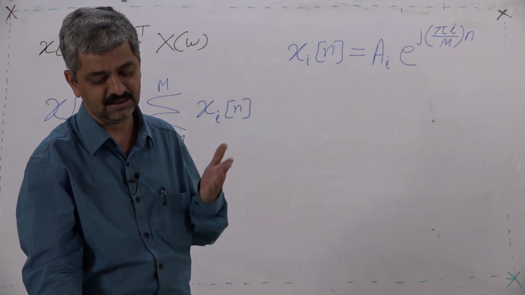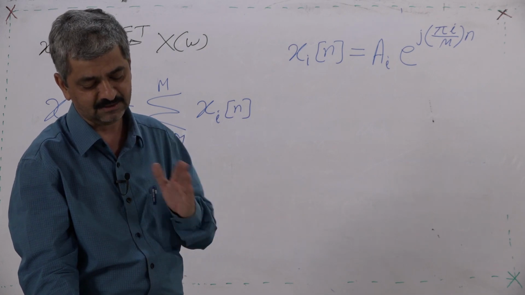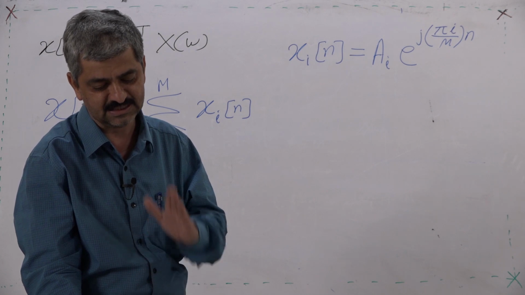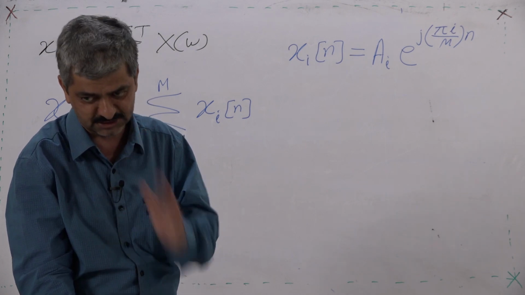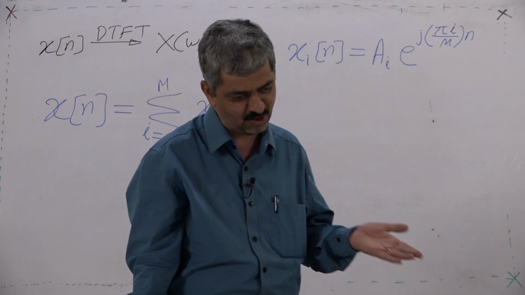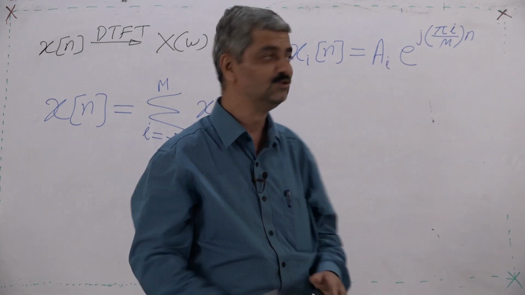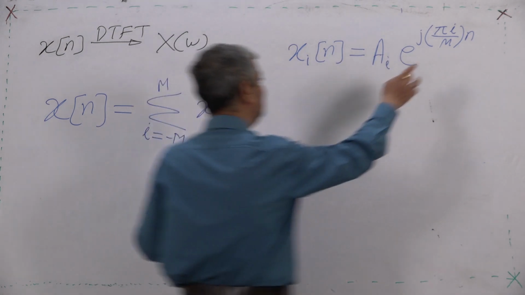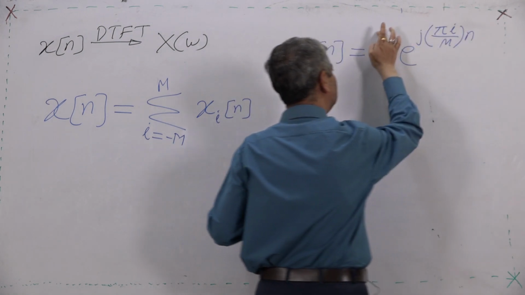Since I am taking I from minus M to M, for I equal to 0 it is a stationary point, at the (1, 0) position on the unit circle, always at that position. Some points rotate anti-clockwise and there are complementary points which rotate clockwise. So, these are the rotating points on the unit circle and this is the weight.